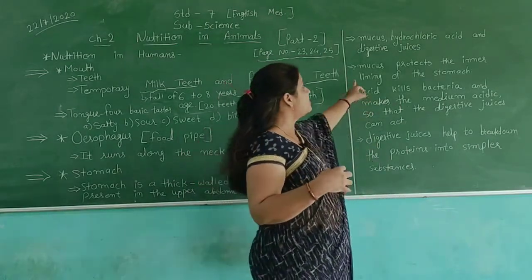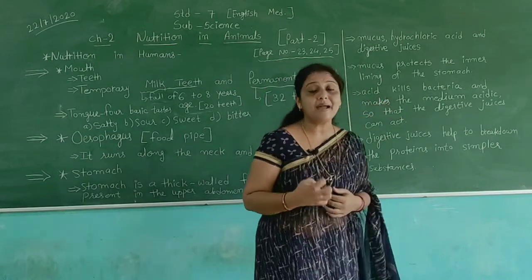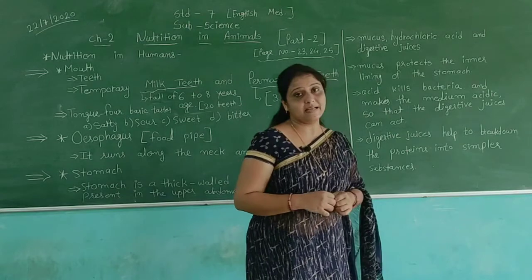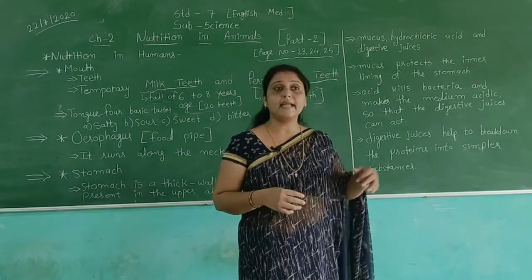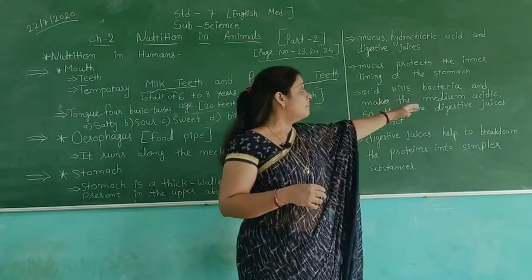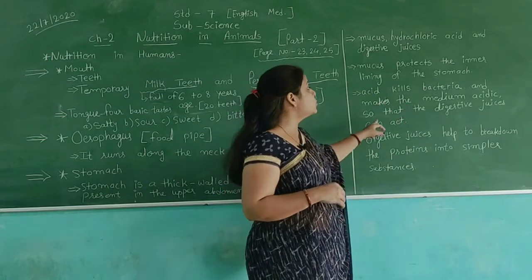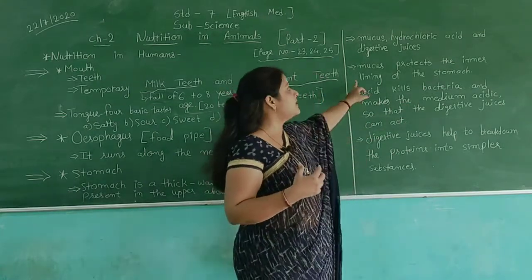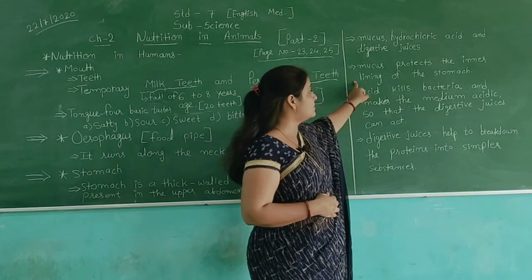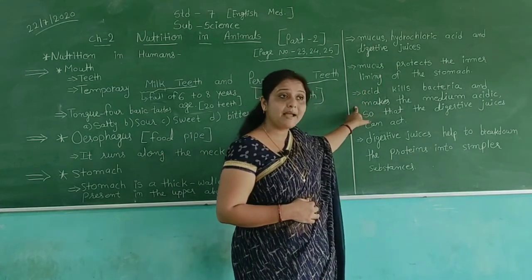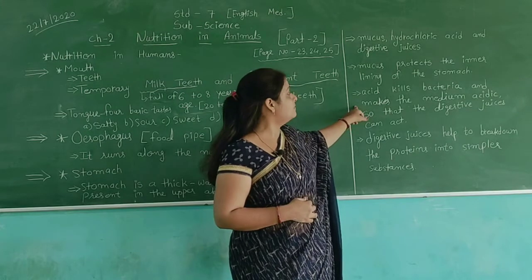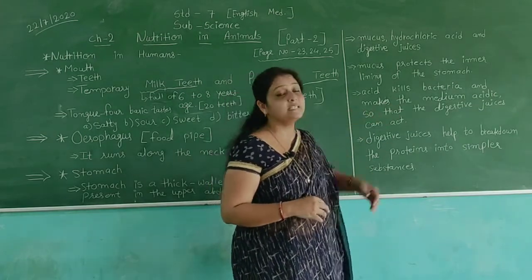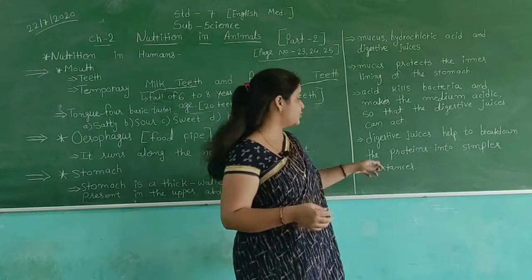So in the stomach, the acid kills the bacteria that come with the food and makes the medium acidic so that the digestive juices can act.